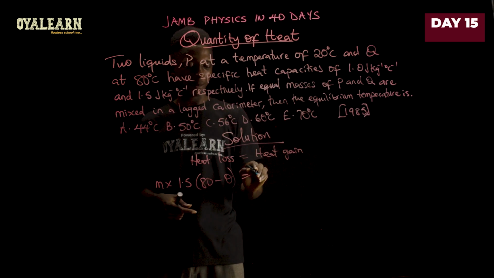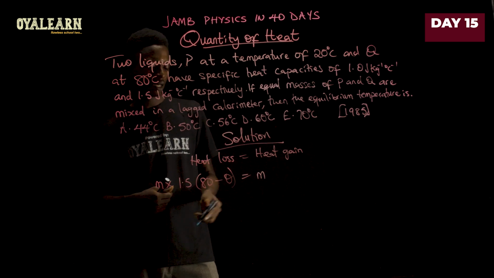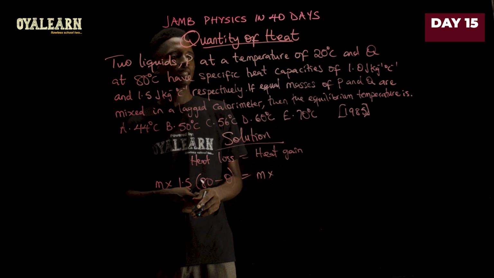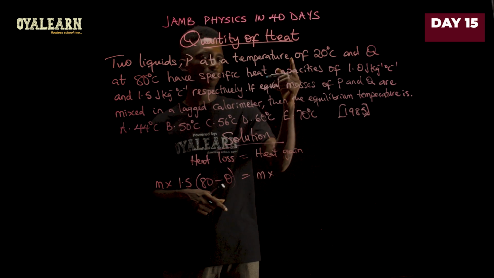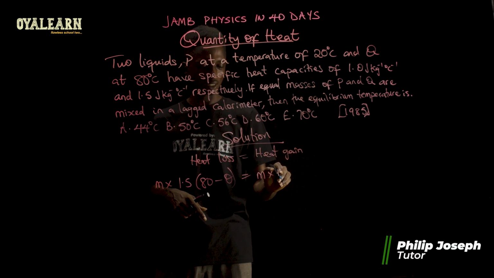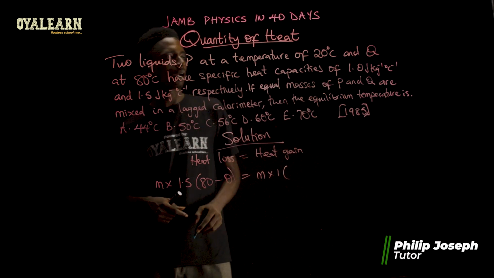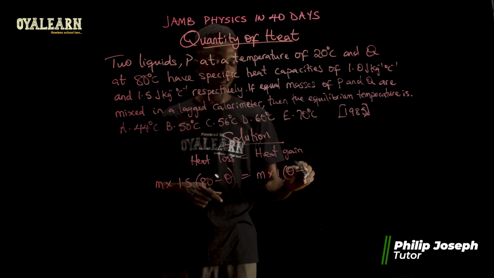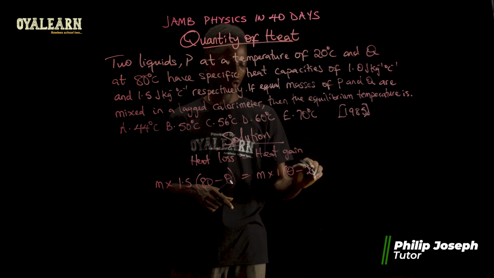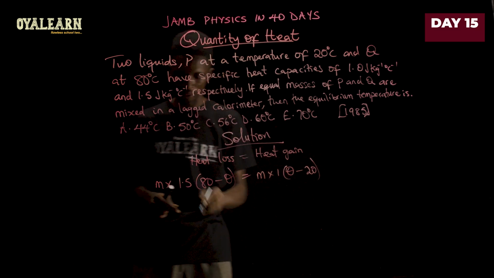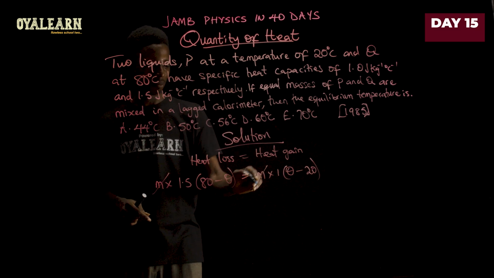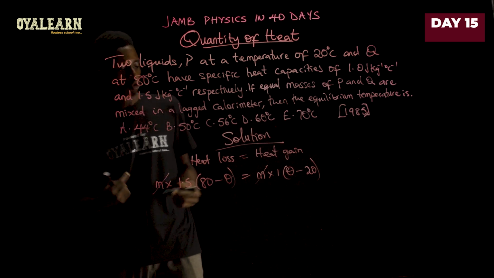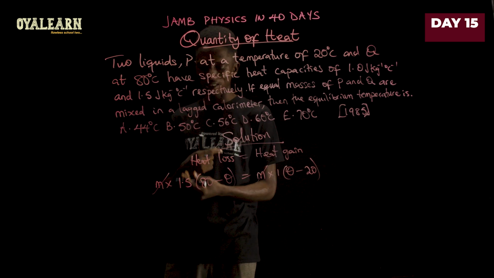And remember, it's equal mass, so that will also be M multiplied by the specific heat capacity of P, that is 1.0, so 1, open bracket. The heat gained is the final temperature minus the initial temperature, which is 20. Now let's solve this. M immediately cancels M. So we open these brackets.